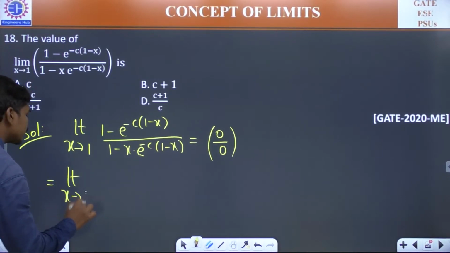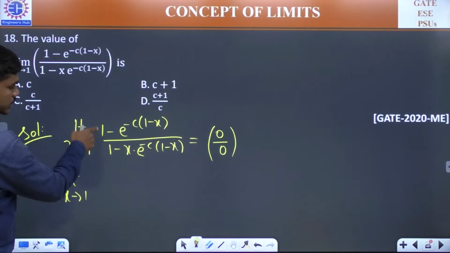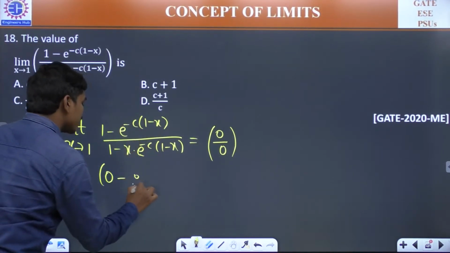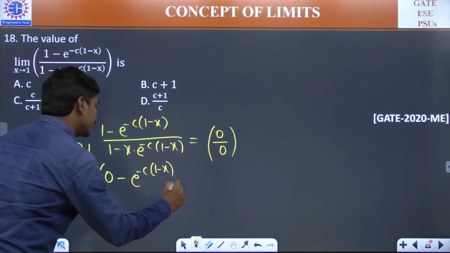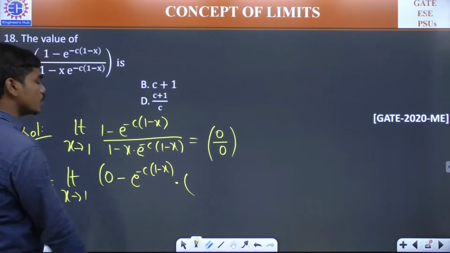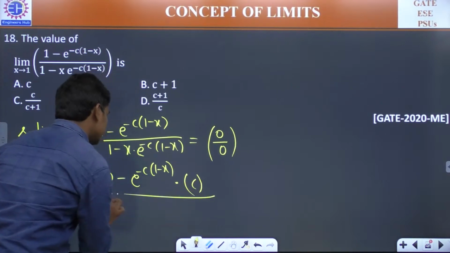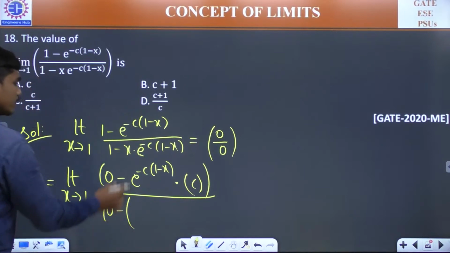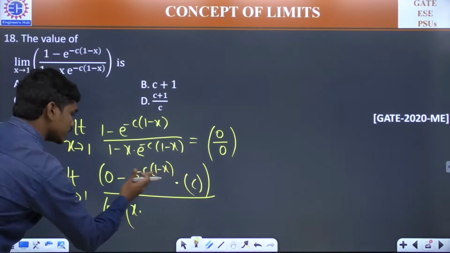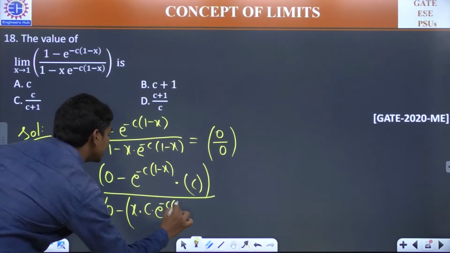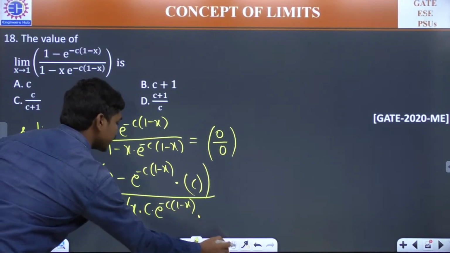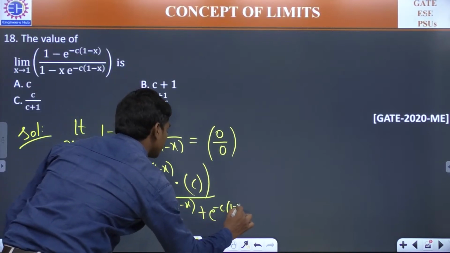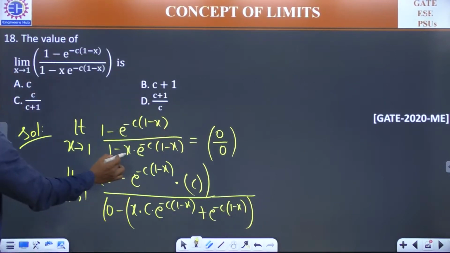This is equal to limit x tends to 1. If you apply L'Hospital rule, the differentiation of this one is 0 minus the differentiation of this, which is e power minus c into 1 minus x into the inner derivative of this function. So differentiation of cx will become c here. Divided by, same with the denominator, 0 minus first function into derivative of second function, which is c into e power minus c into 1 minus x, plus second function into derivative of first function, because differentiation of this first function is 1.